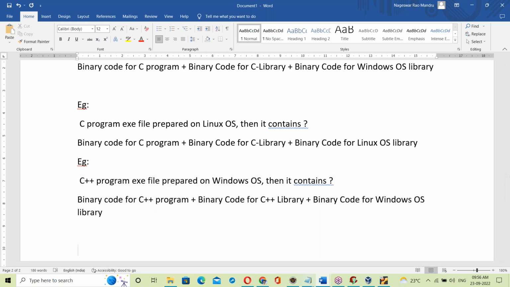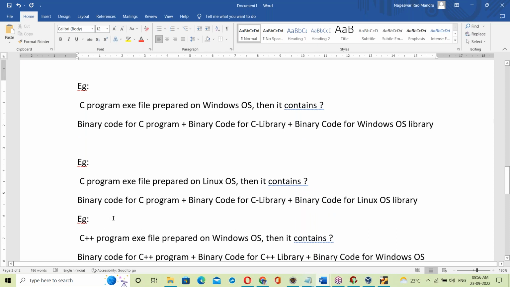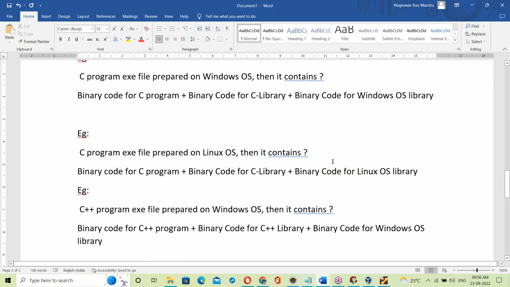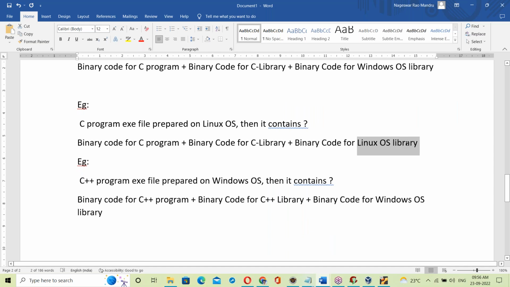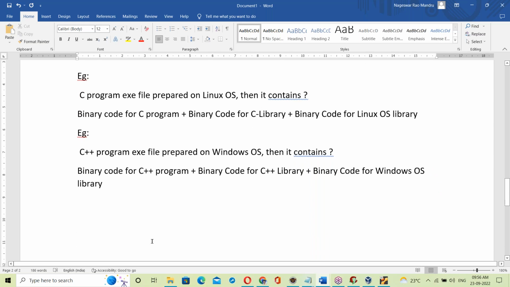Now what is happening commonly in these three cases? First case, Windows library linking with exe file. Second case, Linux library linking with exe file. Third case, Windows library linking. So commonly what is happening here? The library is linking with the exe file.